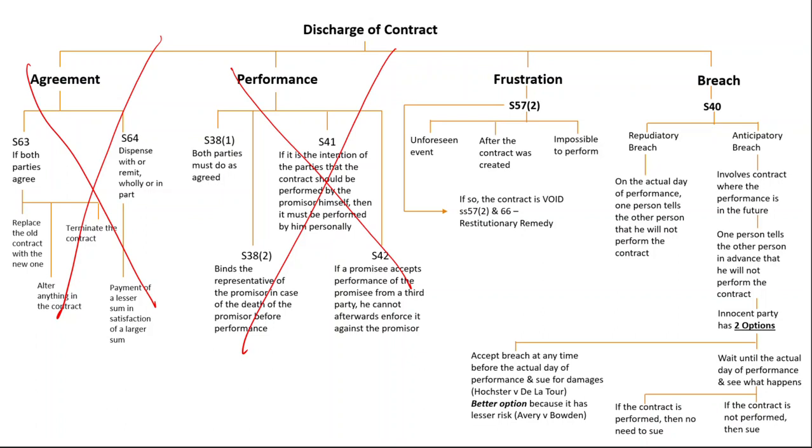Frustration. The second one is breach. A contract can be discharged also by breach.